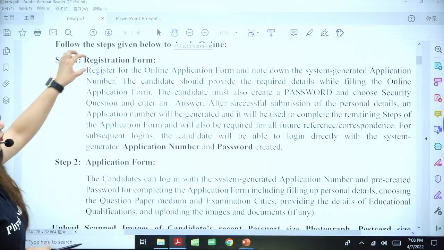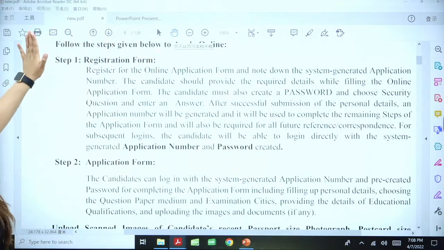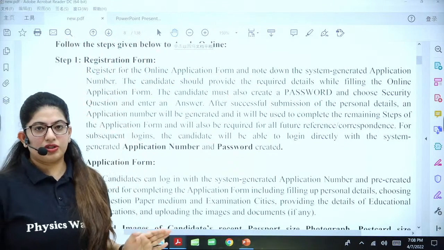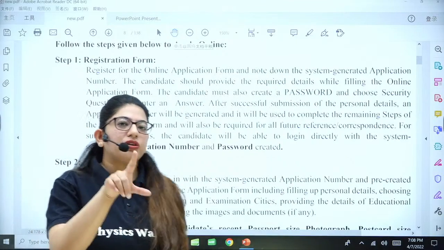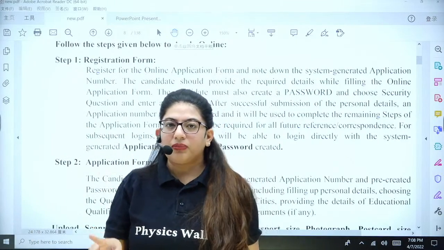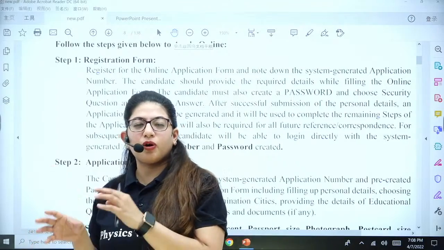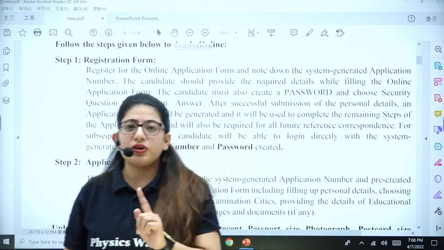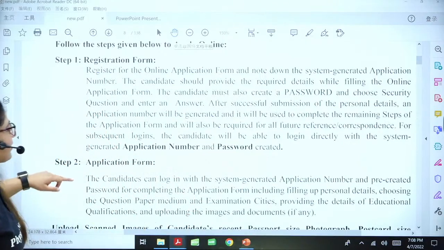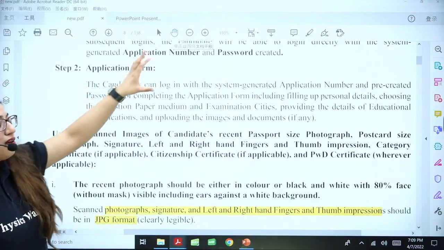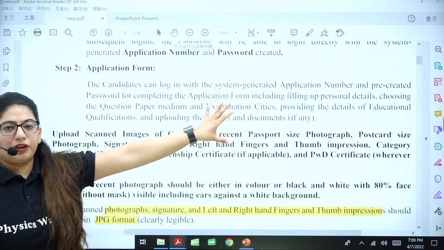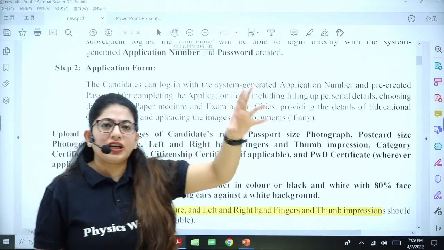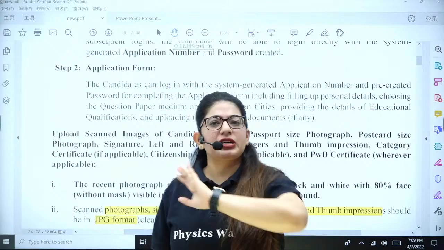First thing is you have to register. All right, so the first step is registration. There they will ask you about your email address and your phone number. Then they will also ask about your password. So it's all about your contact details. Once you register, you will get to the second step, which is the application form, wherein you have to put everything. You have to upload your photograph, your signature, your thumbs and everything. We'll be discussing that in detail.